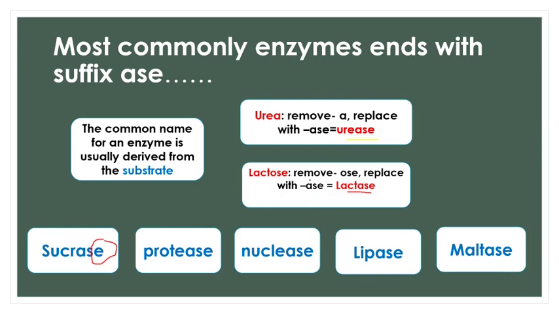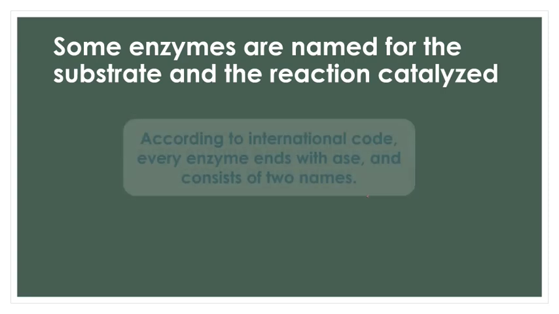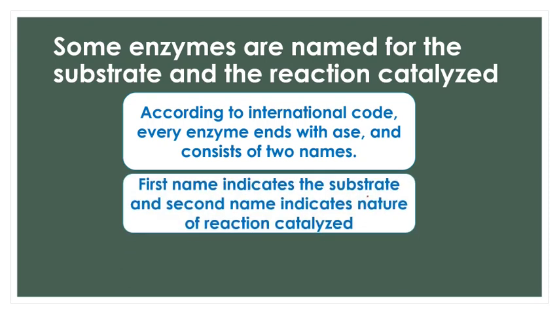So they are derived from their substrate by changing the suffix, by changing E to ASE or OSE to ASE. The second method of naming enzymes is that they are named for the substrate and the reaction that they are catalyzing. According to the International Code, every enzyme ends with ASE. This is the first rule. And second, it consists of two names such that the first name will indicate the substrate on which the enzyme is acting and the second name will indicate the nature of the reaction it is catalyzing.